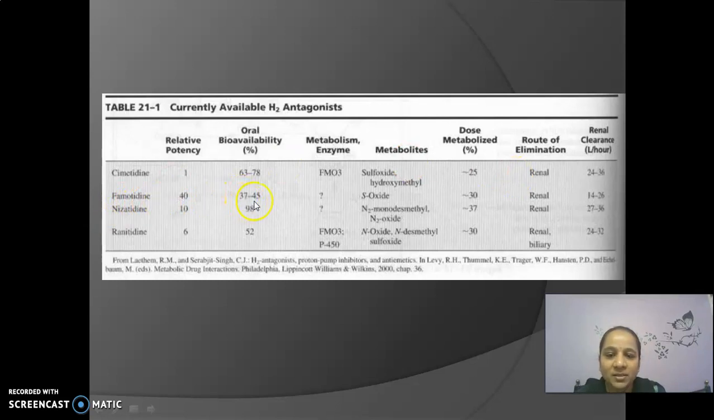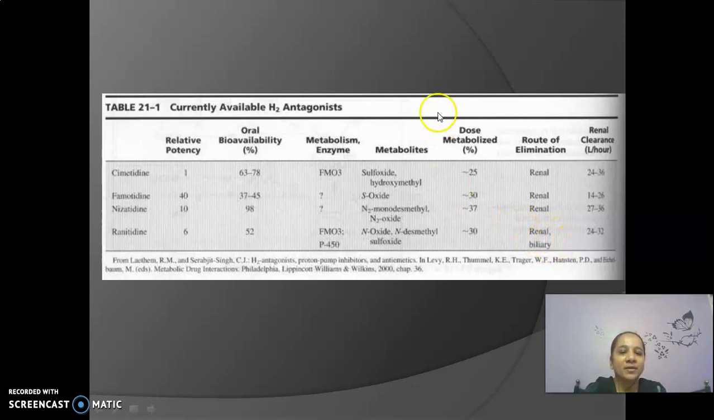Oral bioavailability is 37 to 45%, it is metabolized to the S-oxide, and it is again excreted through the renal route. The next is nizatidine, with a relative potency of 10 and the highest oral bioavailability, about 98%. The active metabolites are N-monodesmethyl and N-oxide metabolites, and it is again excreted through the renal route. The next is ranitidine, with a relative potency of 6 and oral bioavailability of 52%. It inhibits two enzymes, monooxygenase and cytochrome P450. It is metabolized to N-oxide and N-desmethyl sulfoxide, and it is excreted by two routes, renal or biliary.